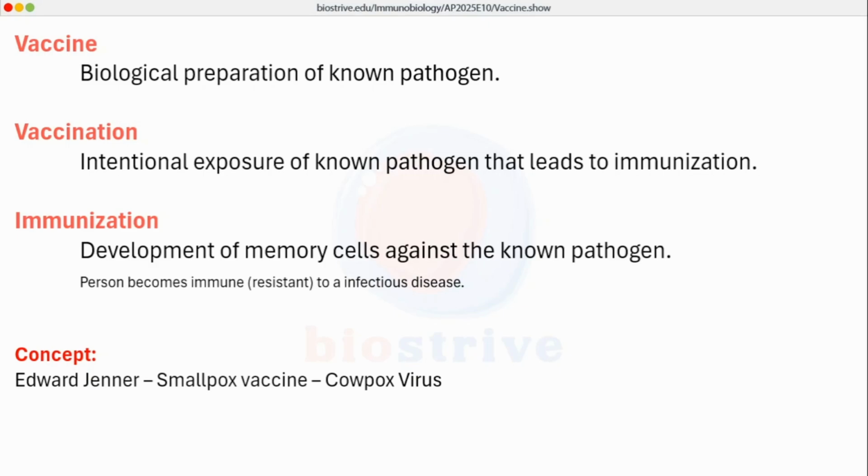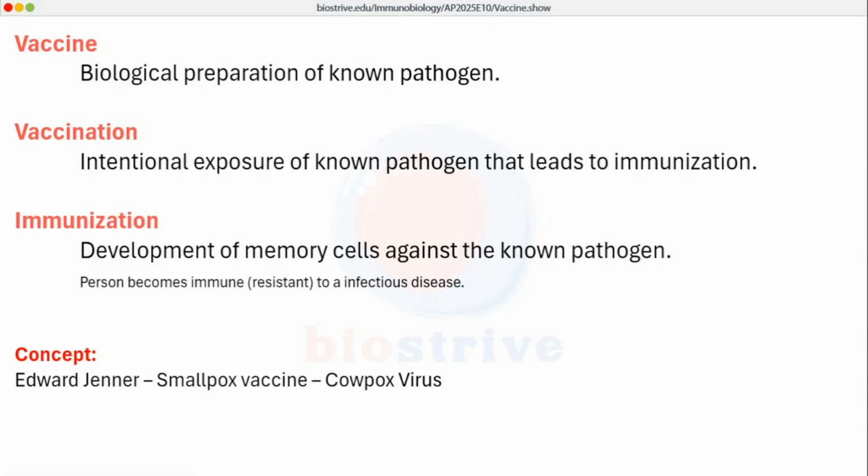So, the whole concept is we take a pathogen, we modify it, we kill it, we weaken it, and we make a preparation which we call vaccine. We administer that preparation into a person, we call it vaccination, and vaccination leads to immunization. There will be development of immune response, there will be development of memory cells against that known pathogen. So, a person becomes immune or resistant to further upcoming infections from that same pathogen. This is the basic concept of vaccination.